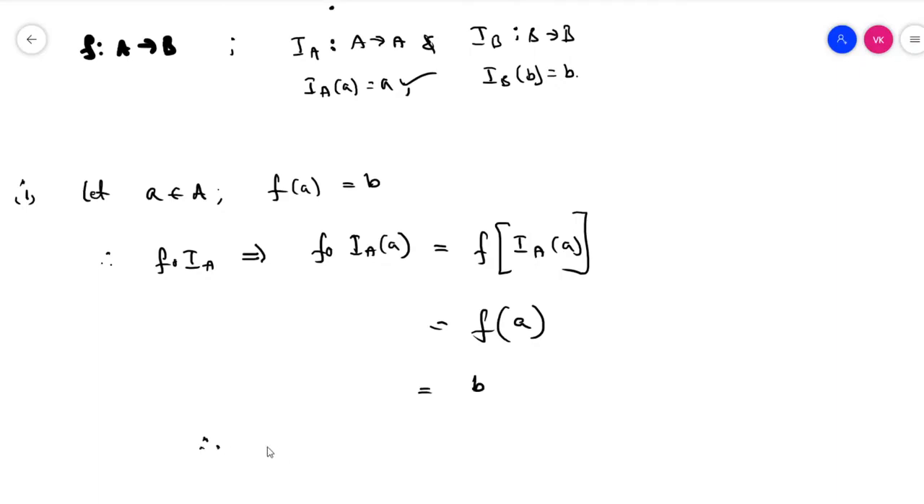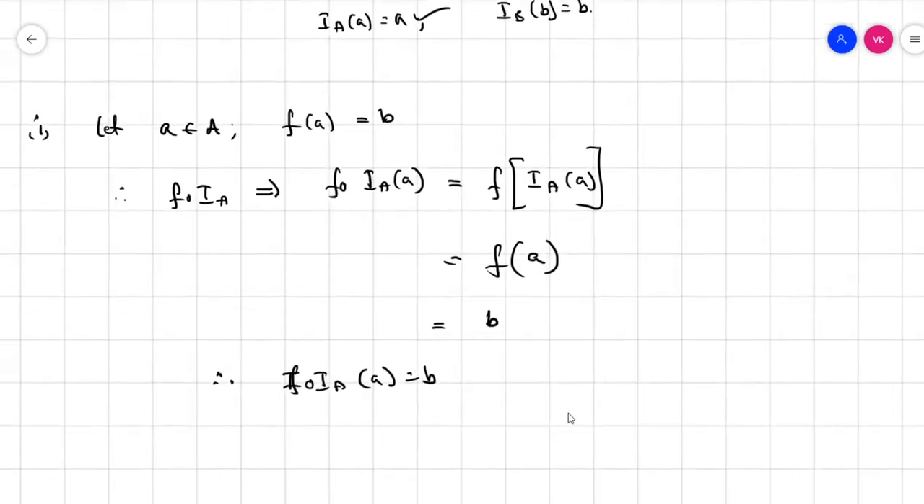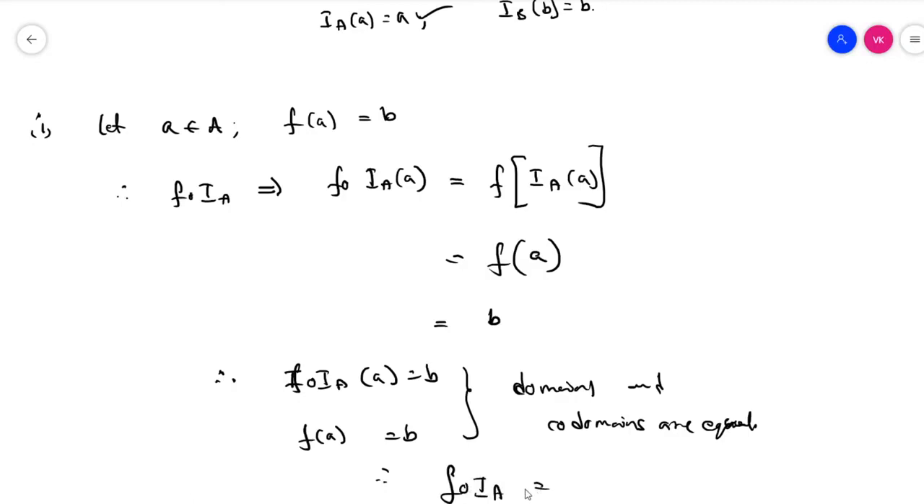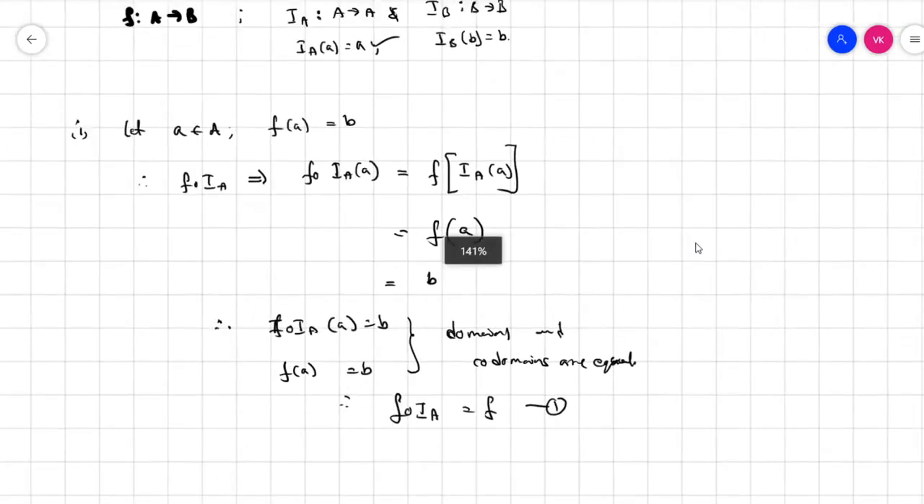Therefore, F circle IA of a is equal to b, and F of a is equal to b. In these two functions the domains and codomains are equal. Then finally we can write F circle IA is equal to F. This is the first result. Now let's go for the second one.